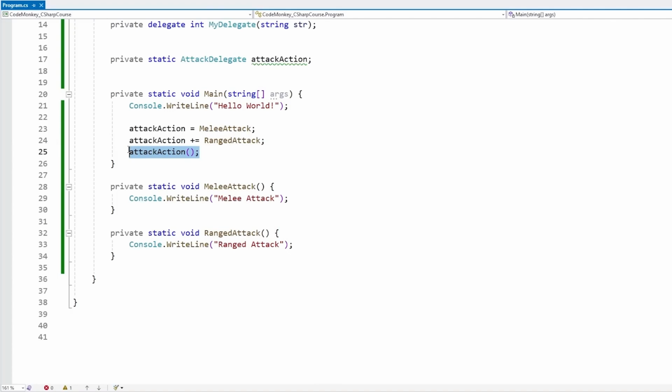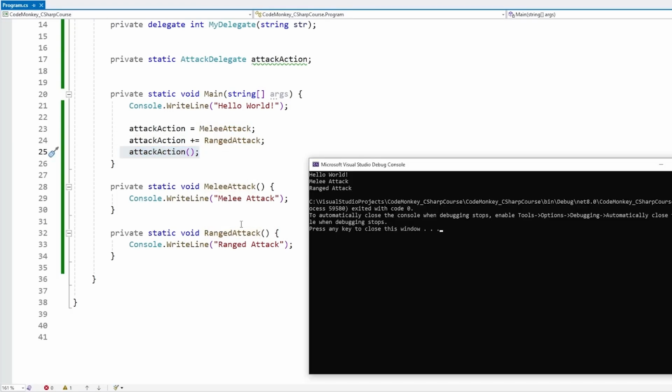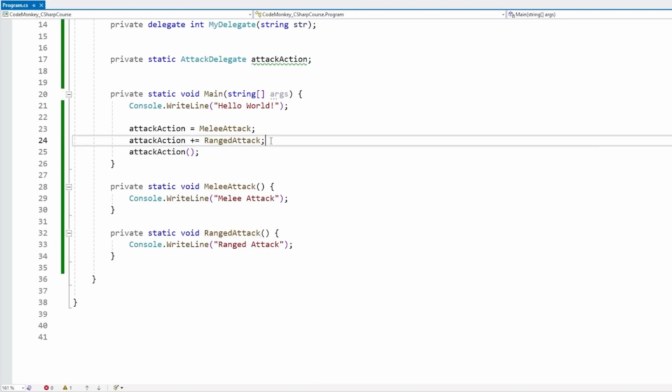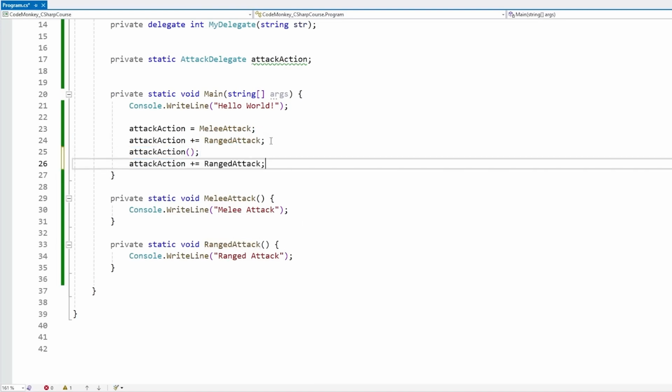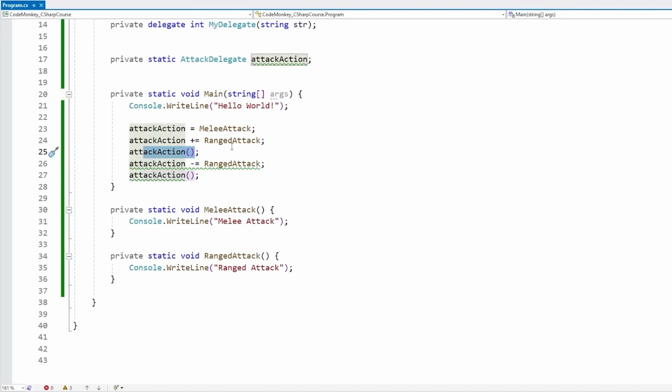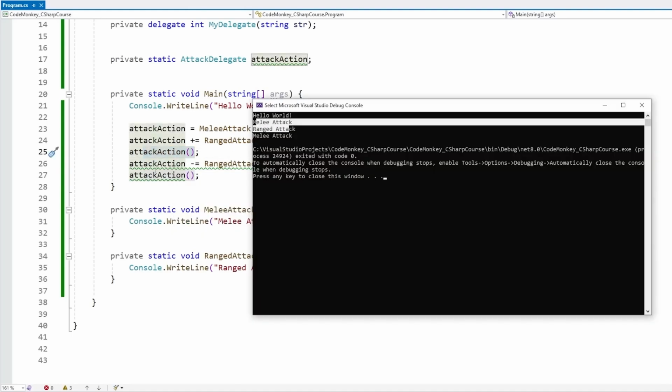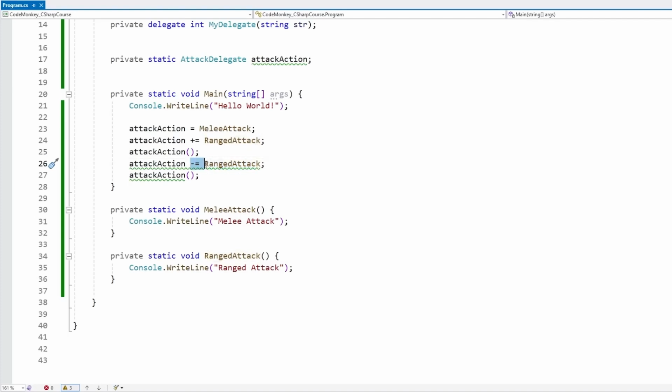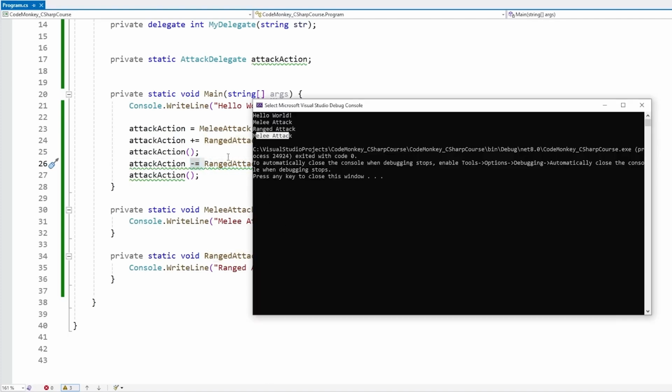Even though over here on the delegate, we only ran the delegate once, since the delegate itself is storing the reference to two separate functions, it is going to run both those functions whenever we run our delegate. So this means that the delegate itself can store multiple objects, it kind of has a list in the background of all of the functions that are stored within it. And since you can do plus equals to add it, you can also do minus equals. So let's run that one, which should run both, then do a minus equals and then print, and let's see this. There you go, so the first time that we ran the delegate, it ran melee attack and range attack, but the second time, since we erased the range attack with minus equals, it only ran the melee attack.